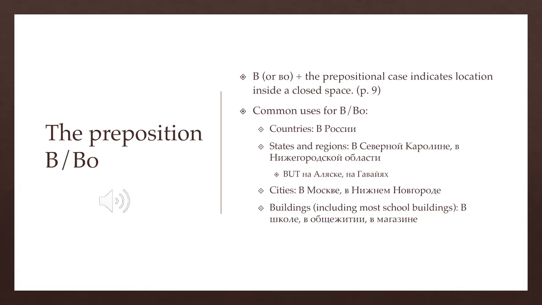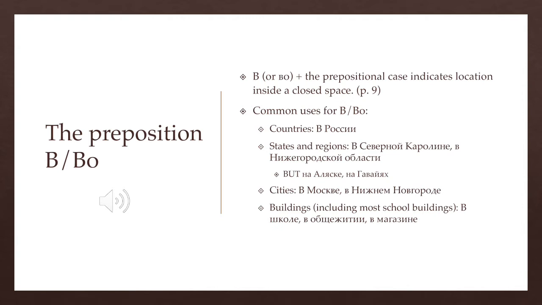So let's start with the preposition v, or as it's sometimes written, vo. Remember that the rule is v, just the letter v, before most words, but if you have a word that starts with a consonant cluster and the first letter in that consonant cluster is v or f, then you will write and pronounce vo before the word. So for example, you have v Moskvie just with a v, but then vo Vladivostokie, vo Floride, vo Francii. If you're going to say it quickly, of course, the o will be reduced because it's not under stress. So you'd say vo Vladivostokie, vo Francii, vo Floride.